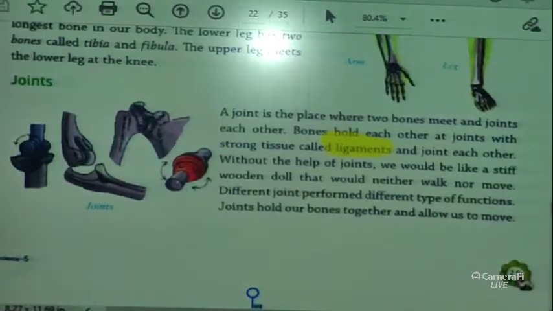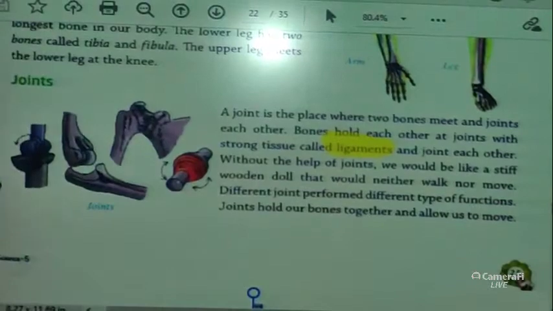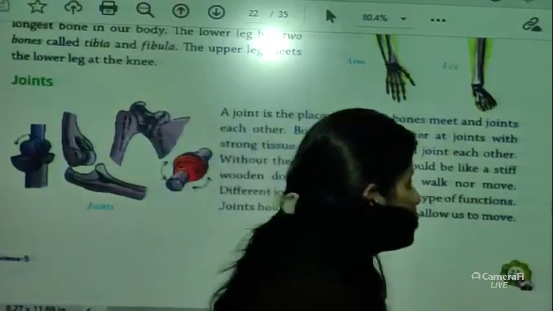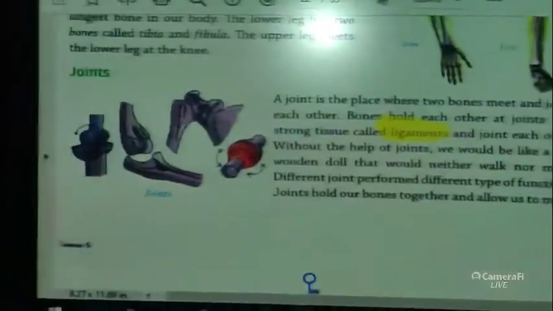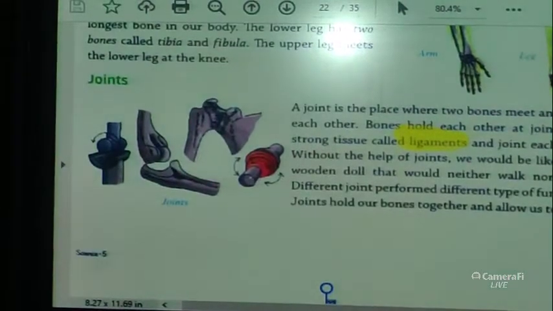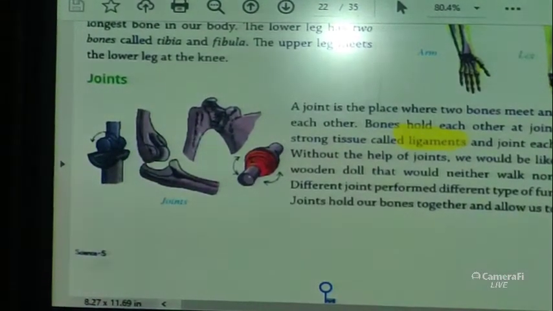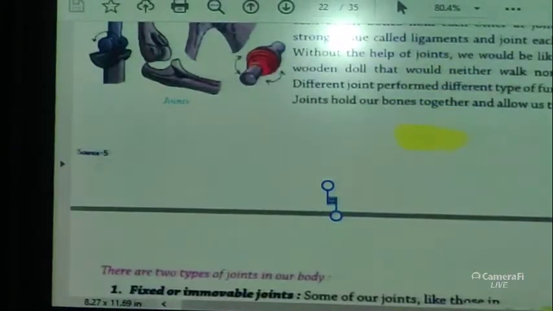Different joints perform different types of function, and joints hold our bones together and allow us to move. So there are different joints which do different functions, and that allows for movement, right? Different function and movement.